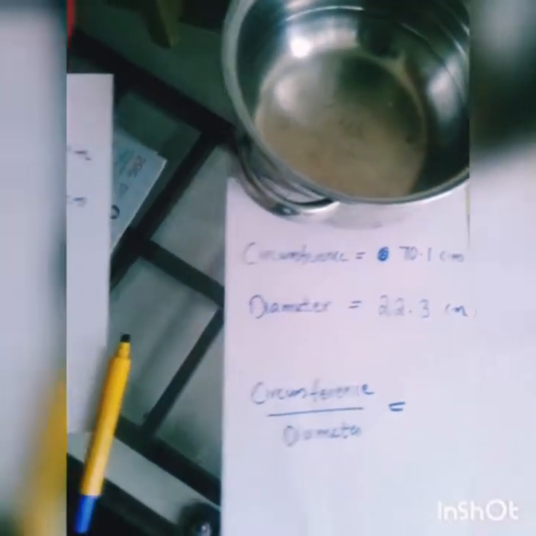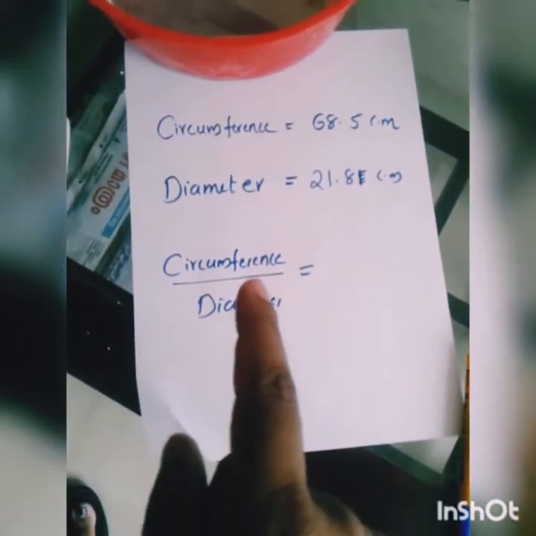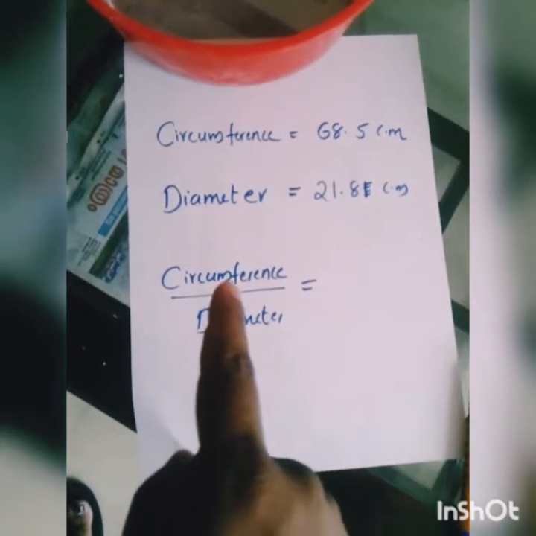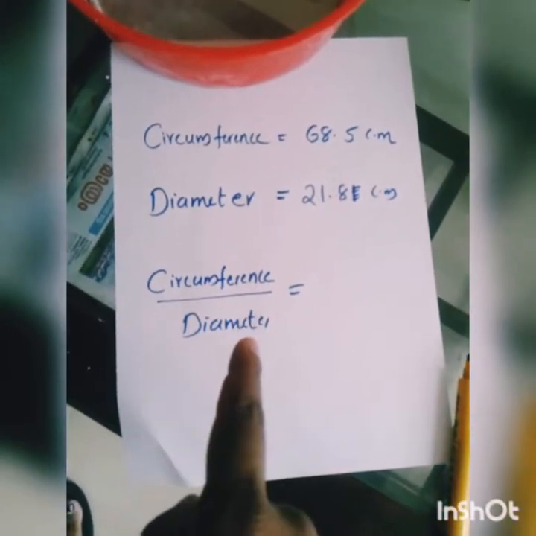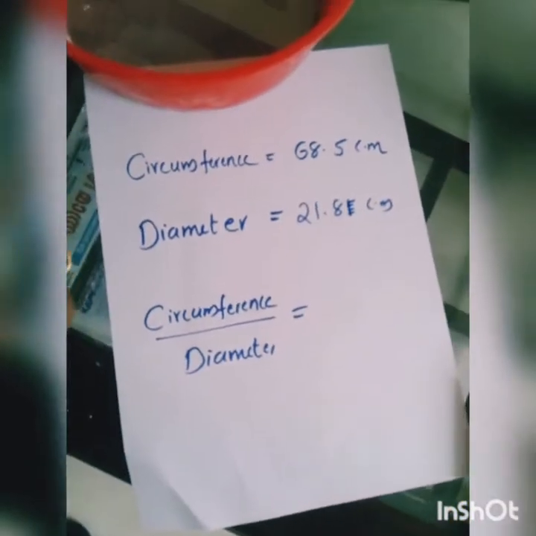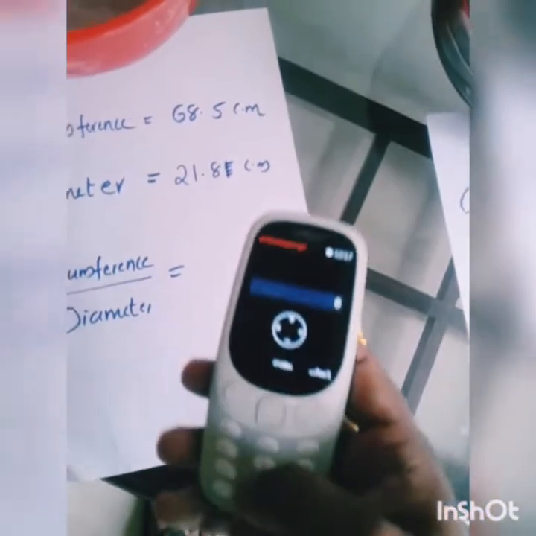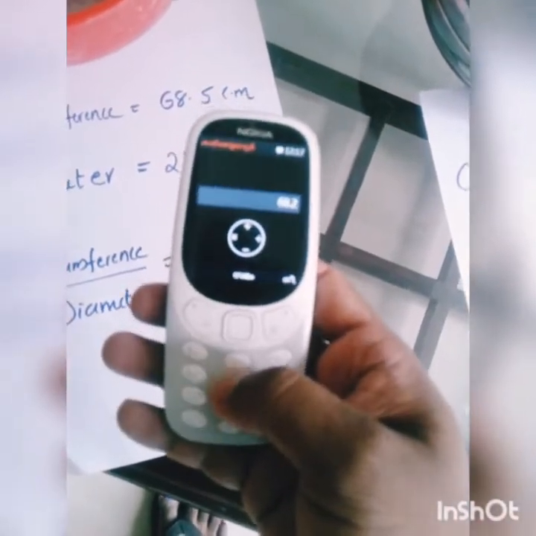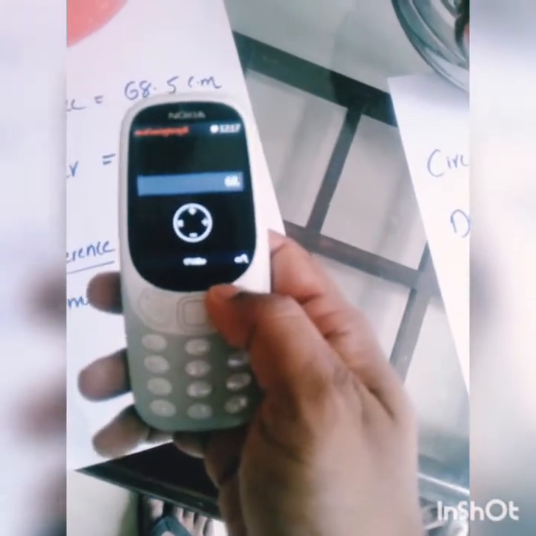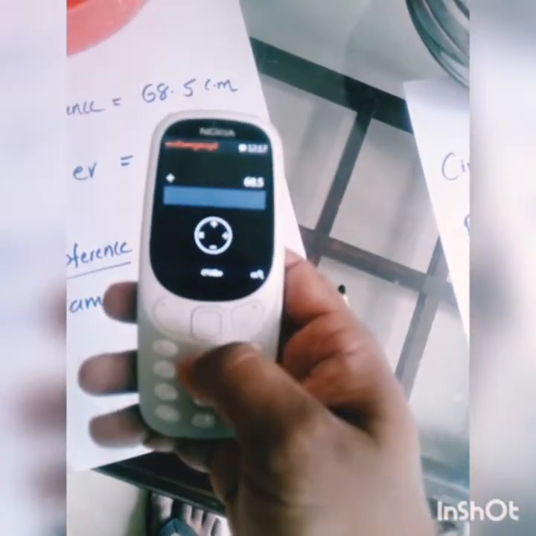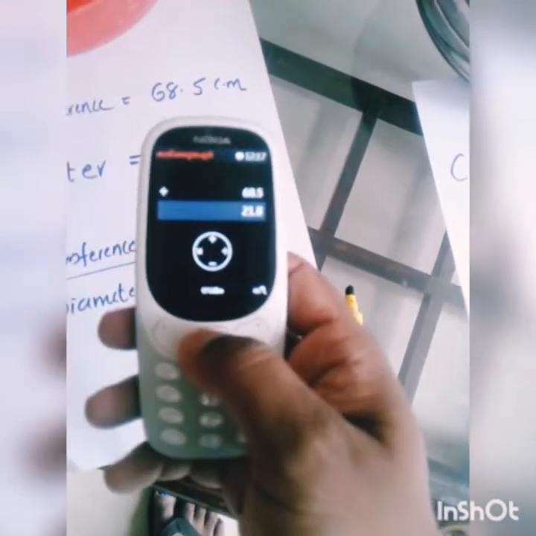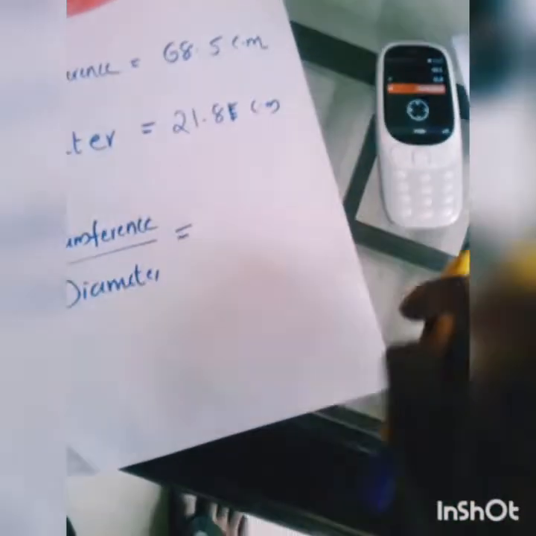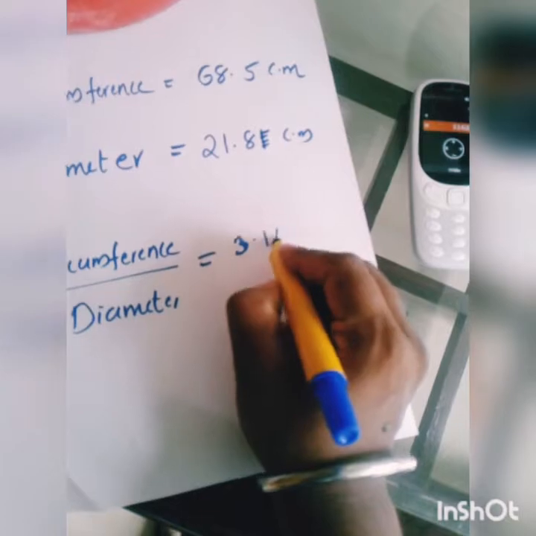Okay. And what I am going to do is calculate the circumference divided by the diameter. You just do this mathematical operation and see the result. Okay, so I'm going to use the calculator, because I have to get a precise result. So 68.5 divided by 21.8, and you can see the result. It is found to be 3.1422 something. So 3.1422.